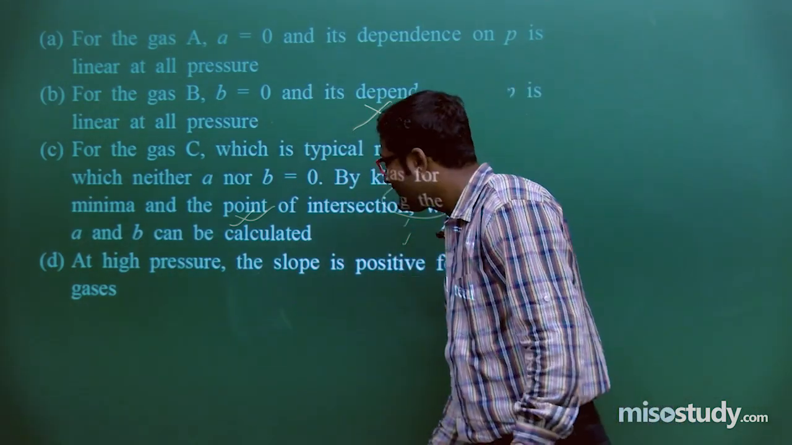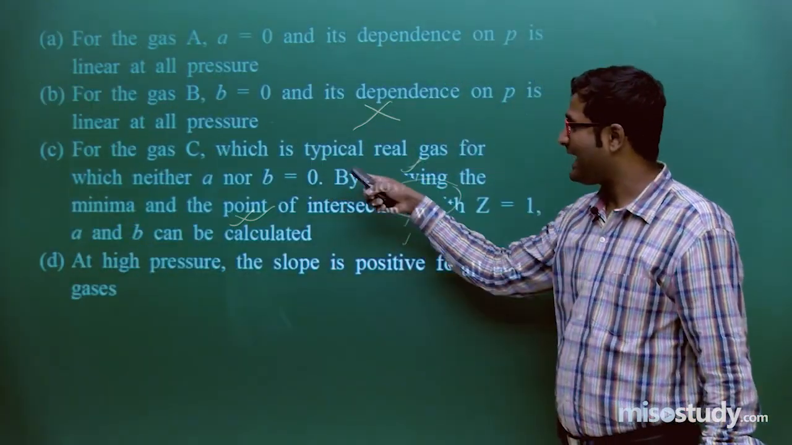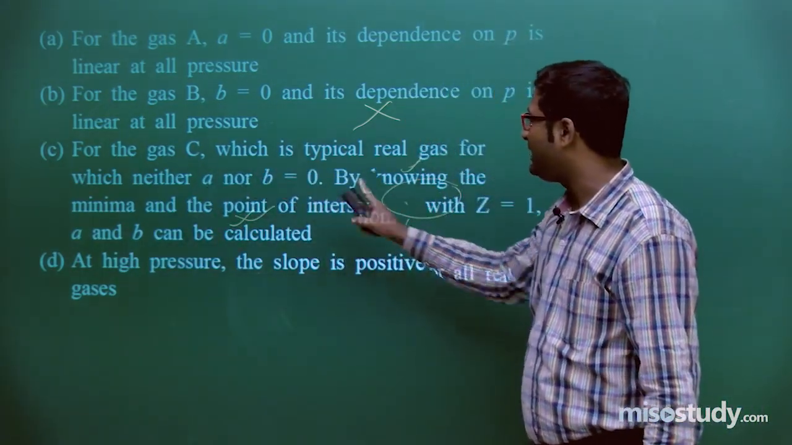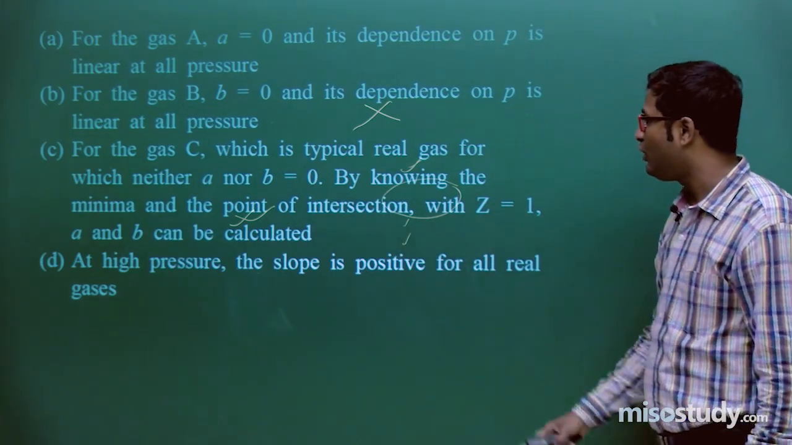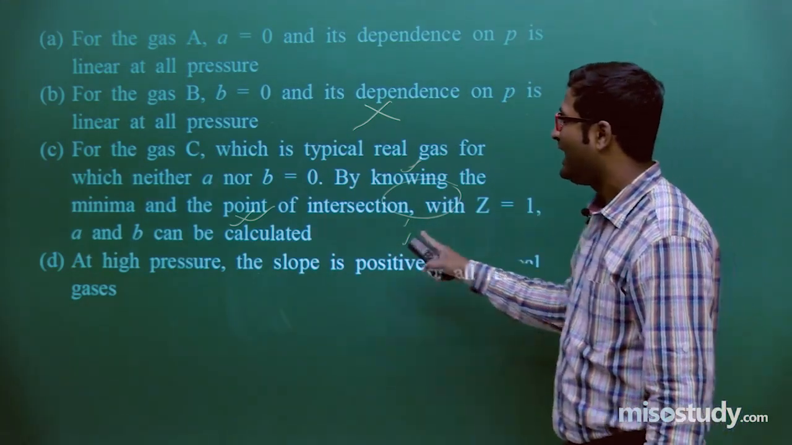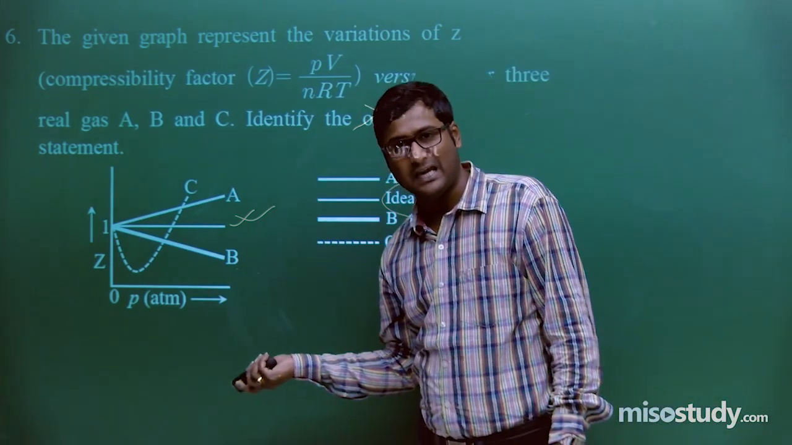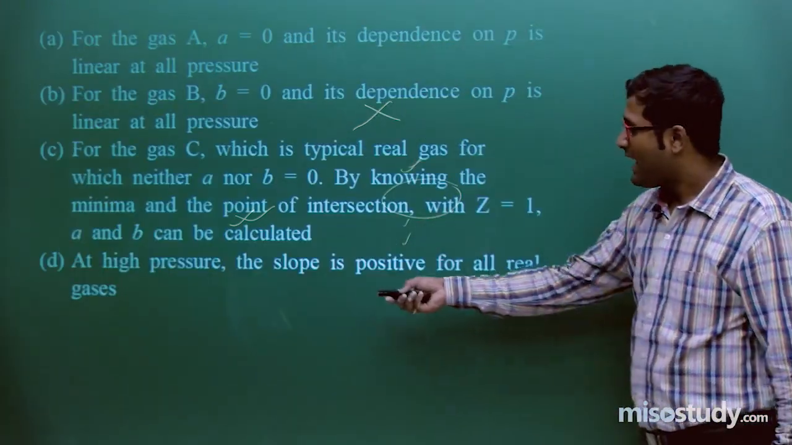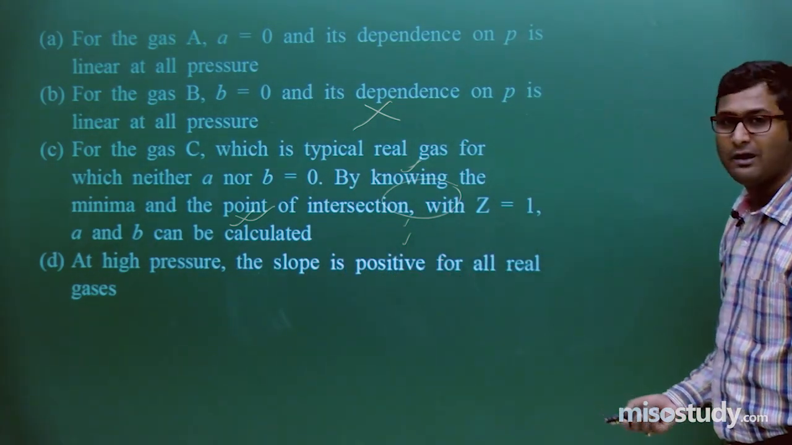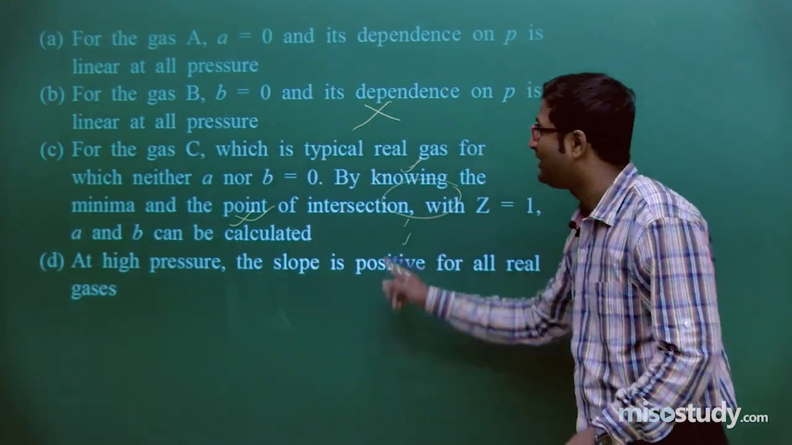But for gas C, check out the other option. This is the graph of C. Now look, gas C is a typical real gas, for which neither a nor b is equal to 0. By knowing the minima and the point of intersection with Z equal to 1, a and b can be calculated. Definitely for this graph we can easily calculate a and b if you know the minima. Next one, at high pressure the slope is positive for all real gases. Definitely at high pressure the slope is always positive.